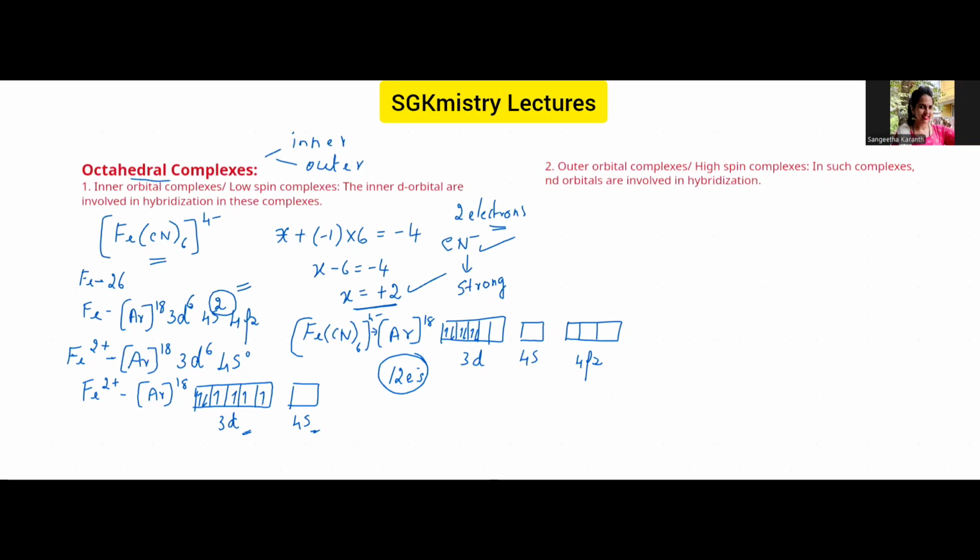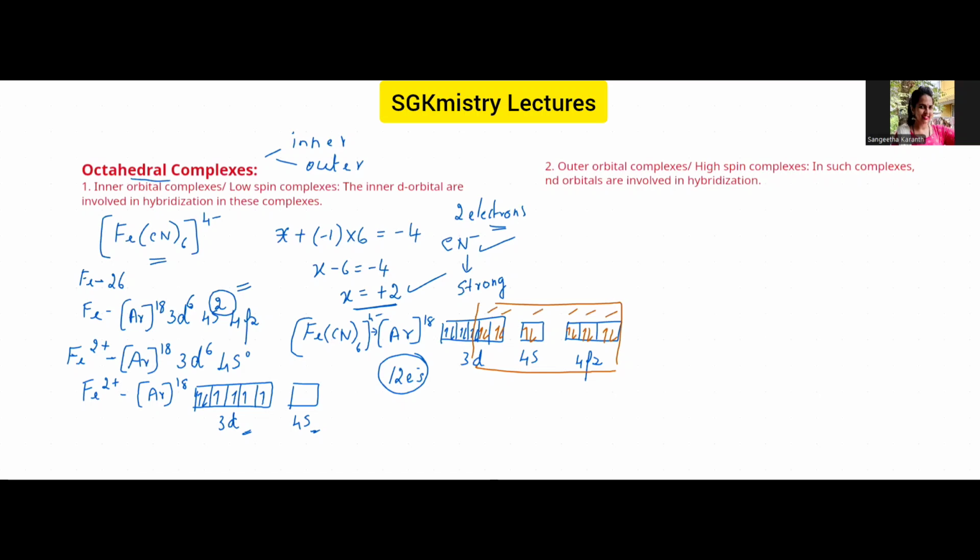Let me show it in some other color so that it is easy for you to understand. Here, these are the electrons accepted from the ligands. There are 6 cyano ligands, so totally 12 electrons are accepted by the metal. This is how it takes place. Now you can see here 2 d orbitals, 1 s orbital and 3 p orbitals.